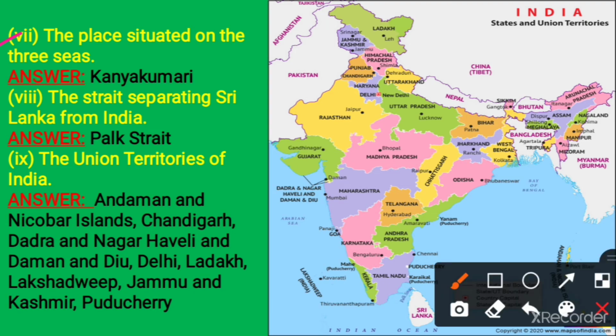Number 7, the place situated on the 3 seas. We know that India is a peninsula as it is surrounded by seas on 3 sides and by land on one side. The 3 seas are the Arabian Sea, the Bay of Bengal and the Indian Ocean. We have to name the place situated on these seas. The answer is Kanyakumari.